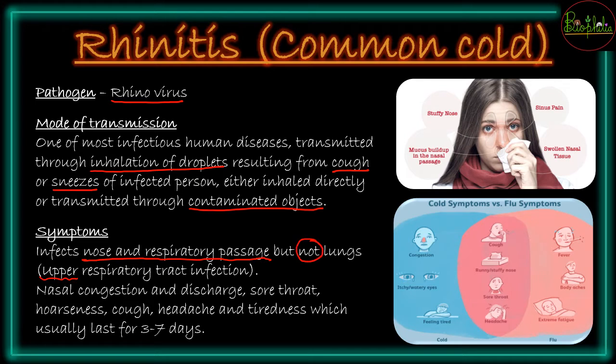So if you have attended the previous part of this chapter जहाँ पे हमने निमोनिया के बारे में पढ़ा था. So pneumonia में it is a bacterial disease that is infecting the lungs और वहाँ पे fluid fill हो जाता है. So pneumonia में lungs affect होंगे, but once you consider rhinitis spreading by rhinovirus, it is not going to affect the lungs, it is only an upper respiratory tract infection.